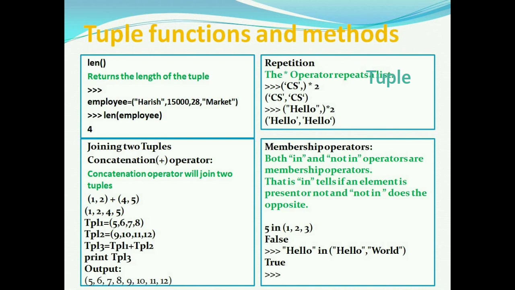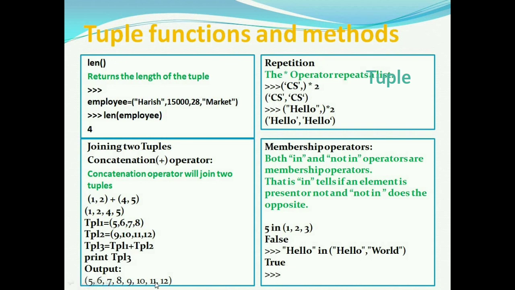Both in and not in are membership operators. That is, in tells if an element is present or not, and not in does the opposite. 5 in (1, 2, 3) will give False because 5 is not in (1, 2, 3). Hello in (hello, world) will give True because hello is there in the tuple.